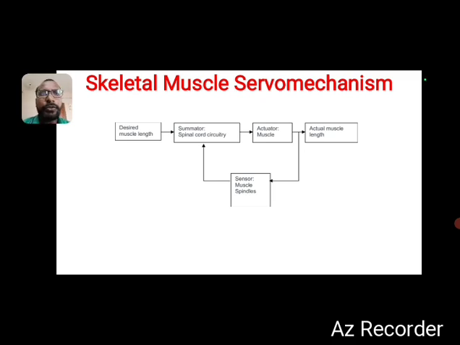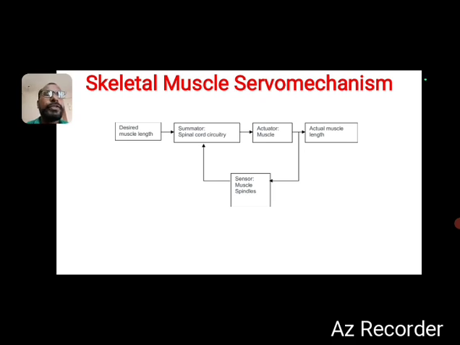The brain has to decide whether the muscle has to move or not, whether we have to walk, or sit, or do some action like that. The brain gives the signal to the spinal cord circuitry, which controls the actuator muscle. Based on the actuator muscle, the actual muscle length varies.